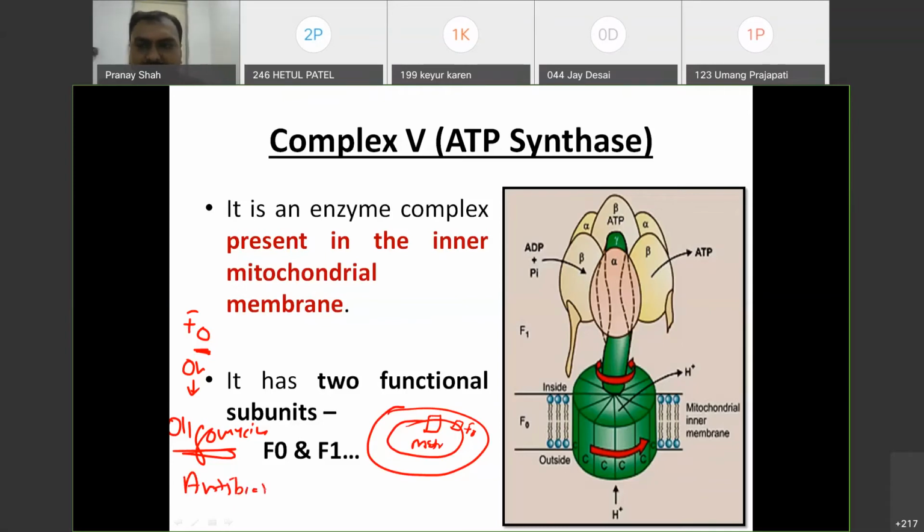This is also asked in the next exam or NEET PG exam. Okay, oligomycin will inhibit ATP synthase by inhibiting the FO complex.